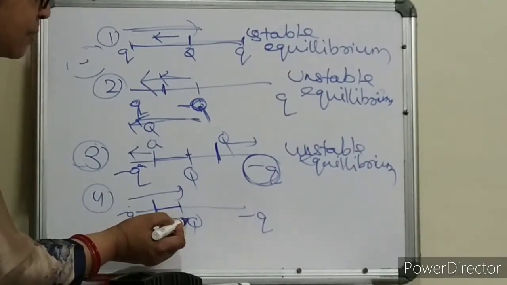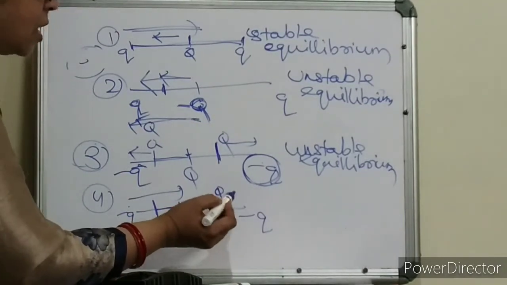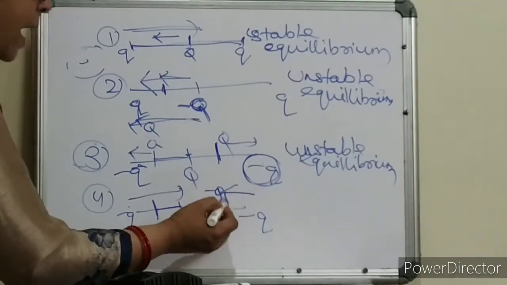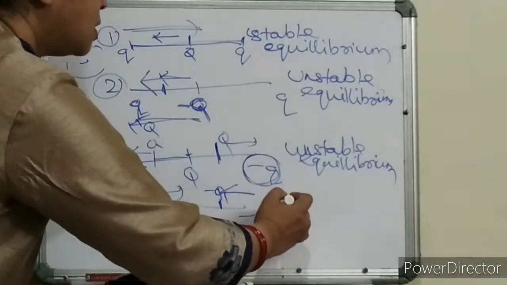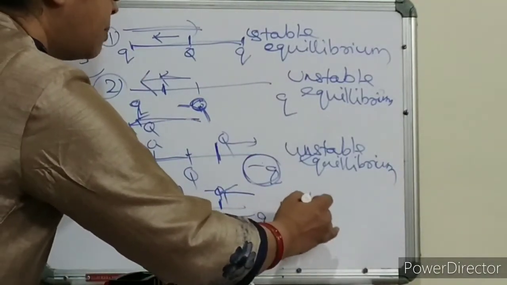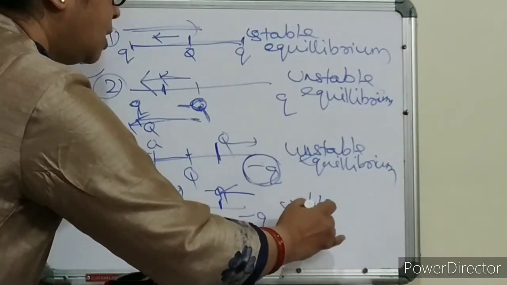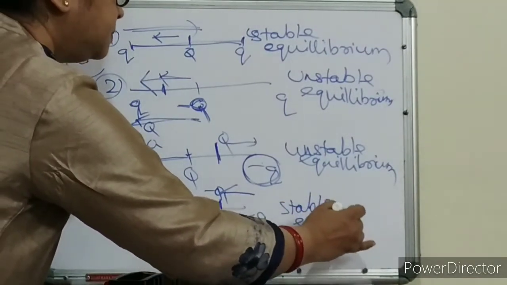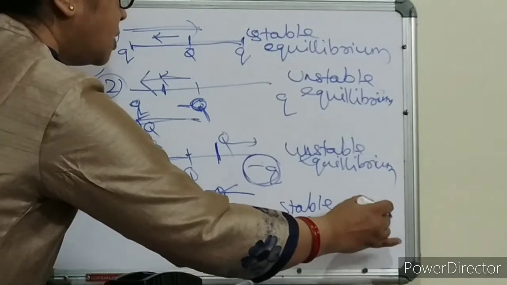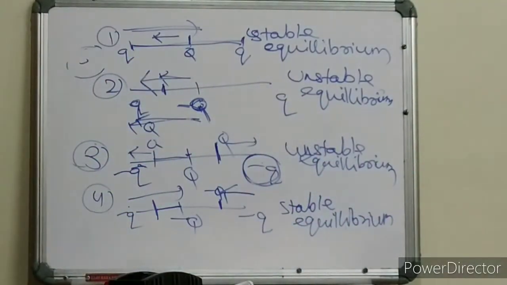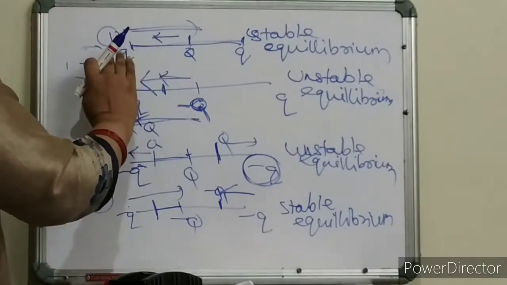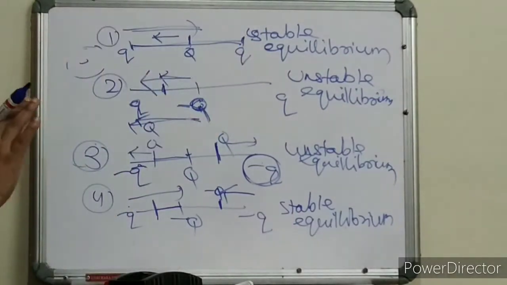If I am displacing this minus Q towards this position, then this will push back. So that means here the charge is returning to its mean position. So this is the case of stable equilibrium. Is it clear now? So 4 cases we have now discussed when I am keeping the third charge on the line joining both the charges.